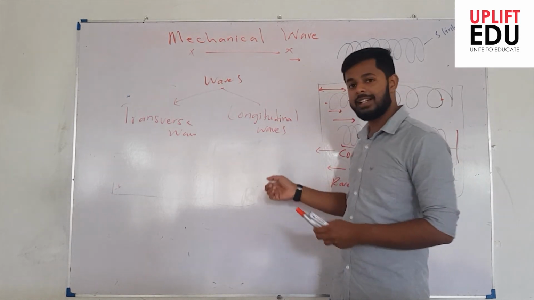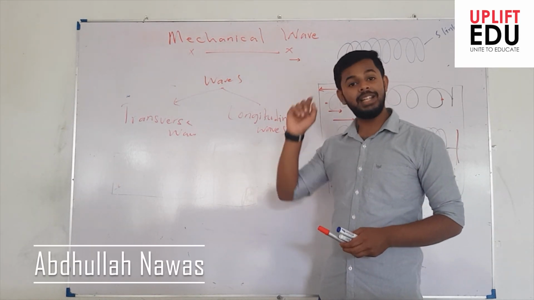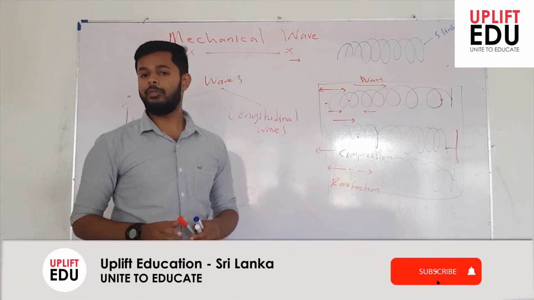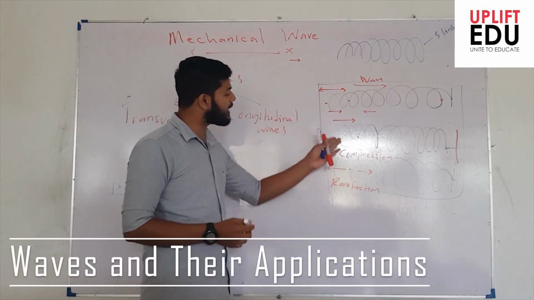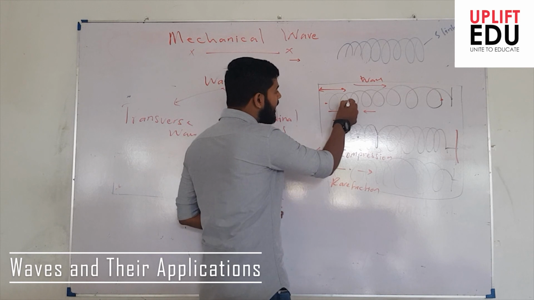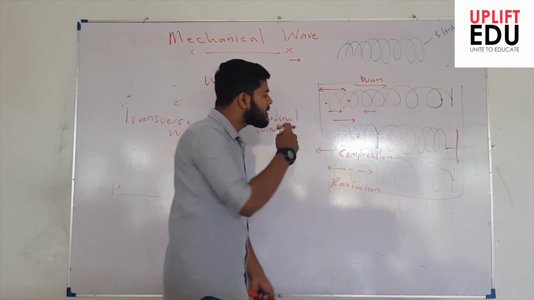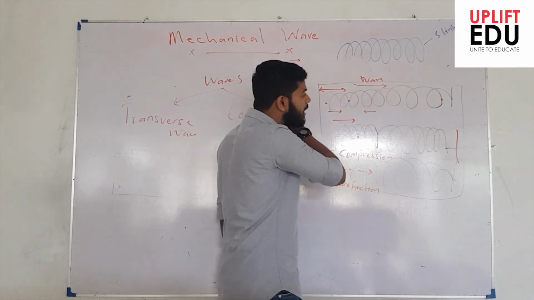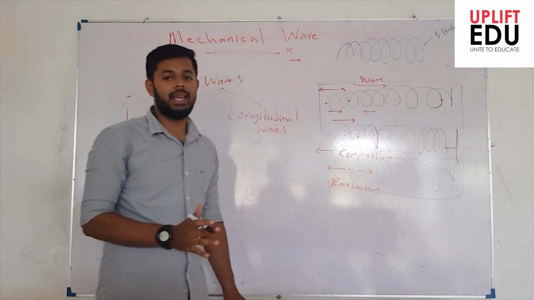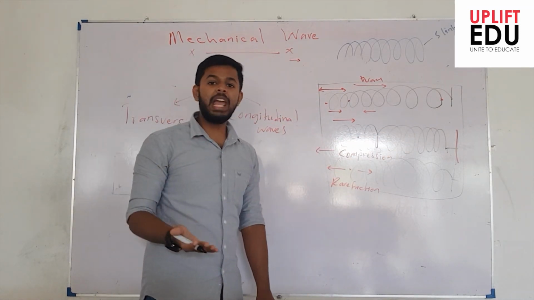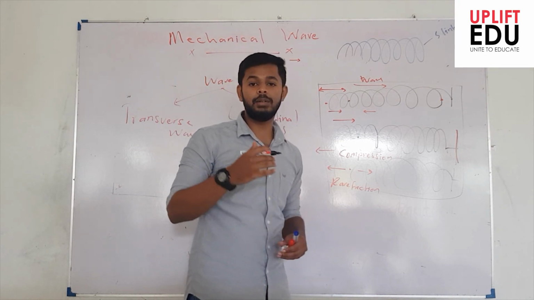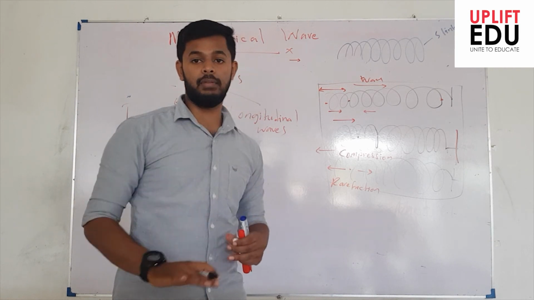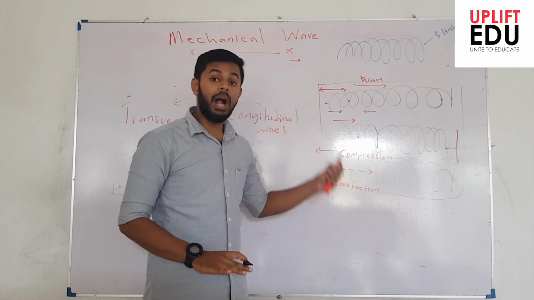Even here, if the direction of the particles and the direction of the wave are the same, we say particles do not move along with the wave. The reason is, even when I consider the longitudinal wave, you observe the particle from here moves rightward, then backward. At a certain point, it will reach its original position. It does not travel along with the wave. So we say the propagation of the wave is not associated with the motion of the particles along the wave. Particles do not travel along with the wave, but there is an involvement of particles in the movement.